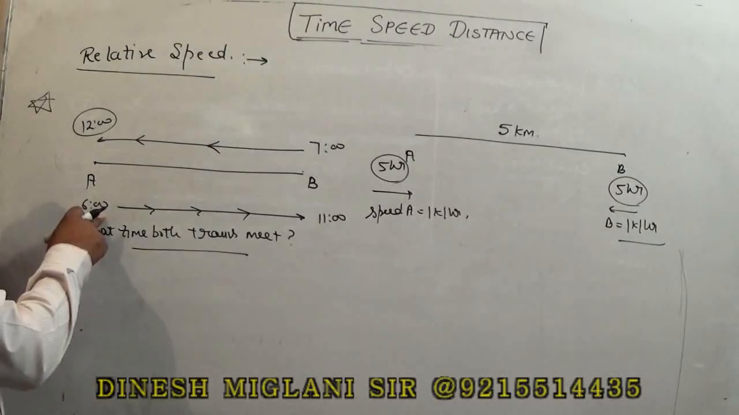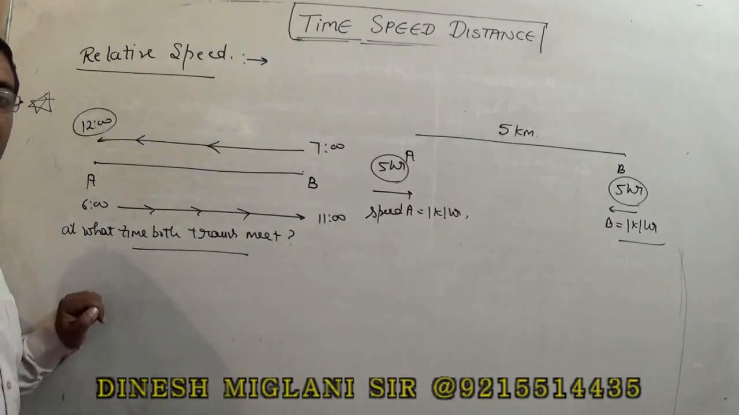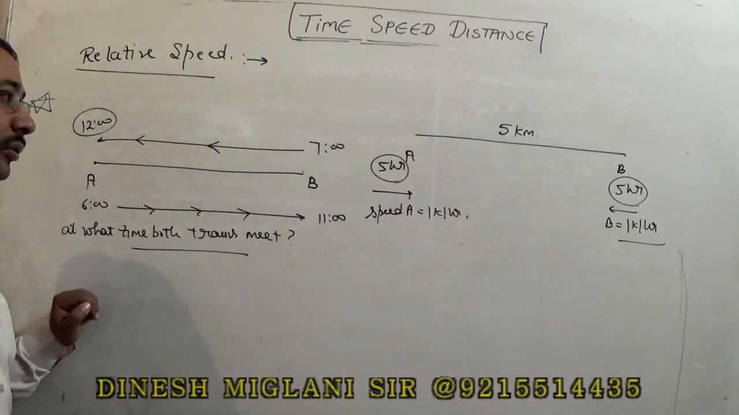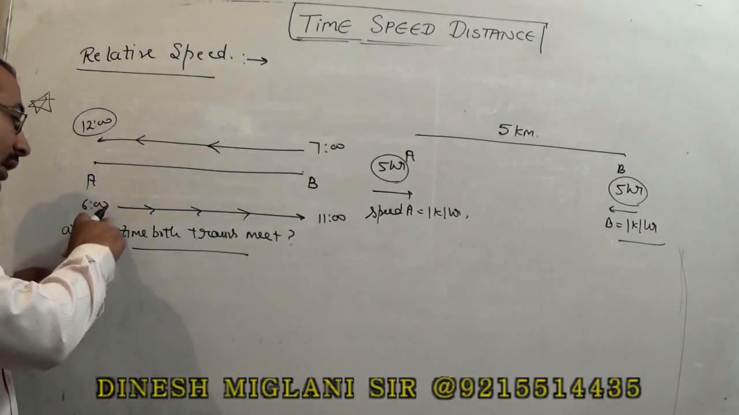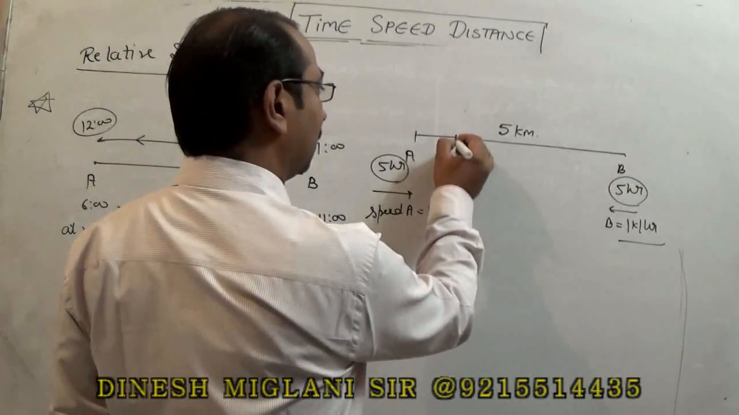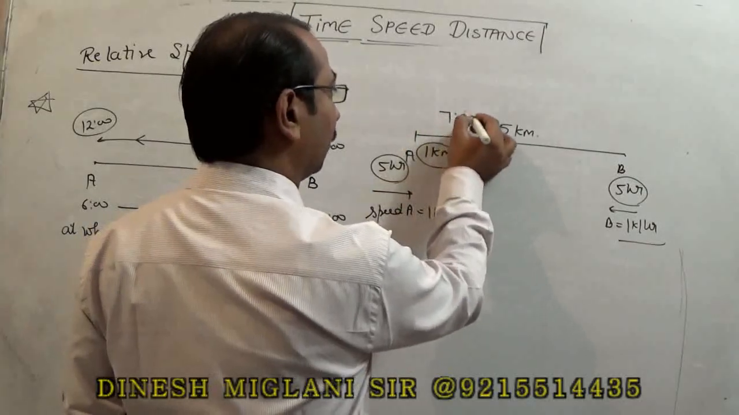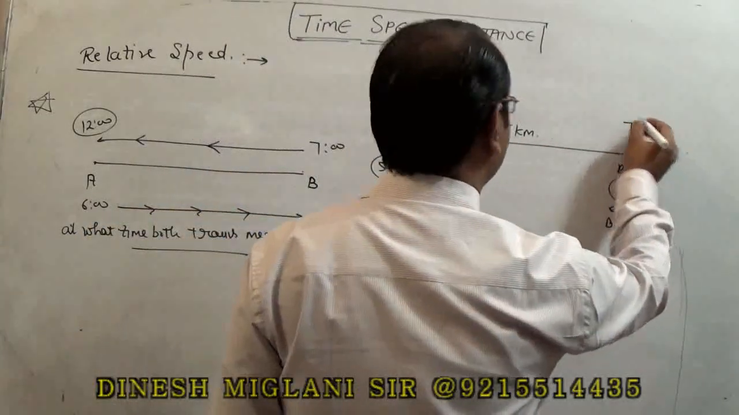Now this train starts at 6 and this train starts at 7. So first of all, we have to make the timing the same. For that, I will move this train up to 7 o'clock. It means in 1 hour, how much distance does it travel? 1 kilometer. So at 7 o'clock, here it is 7, here it is 7.